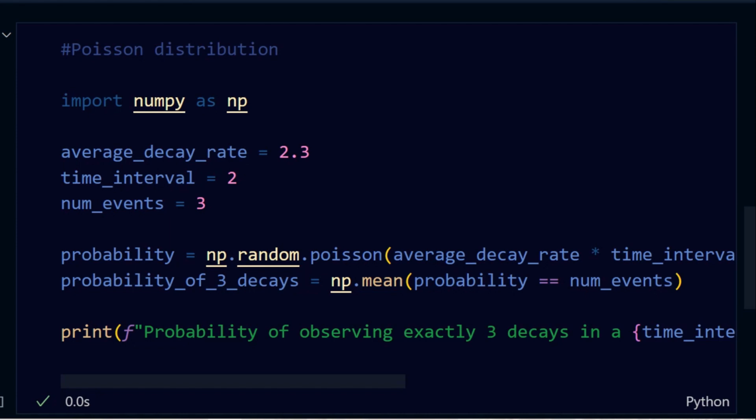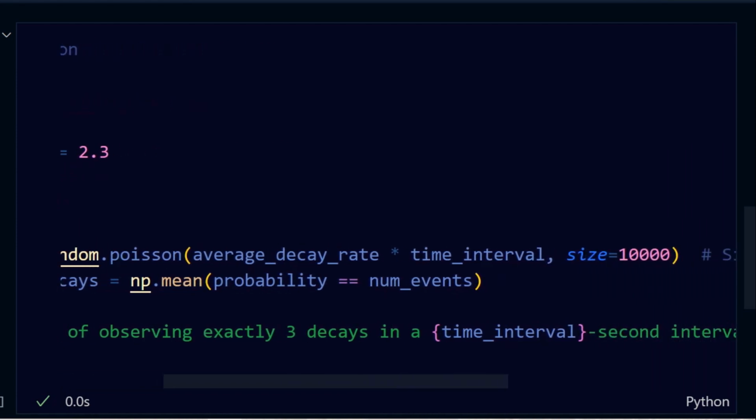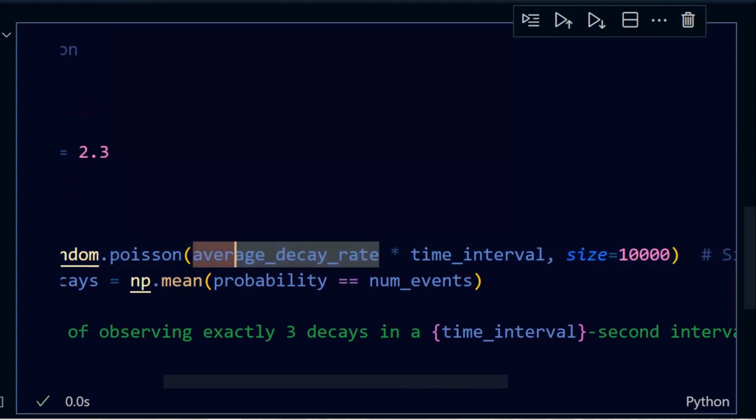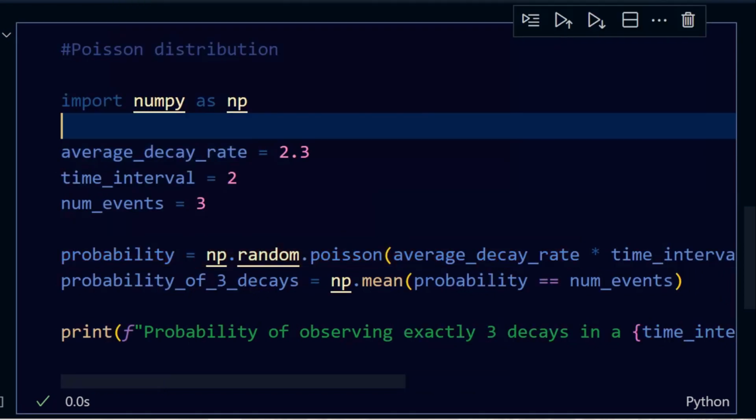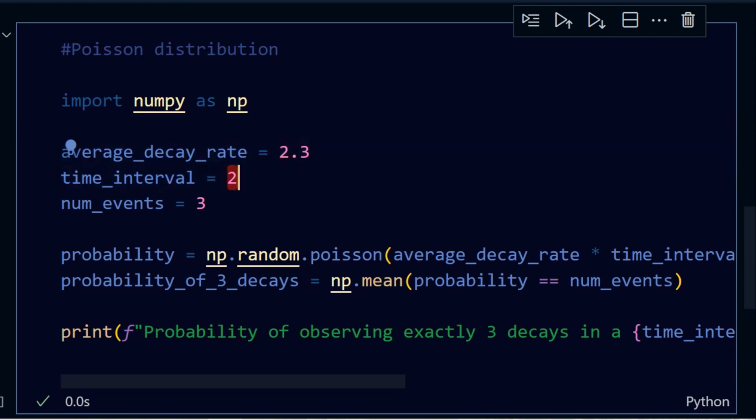Here I am going to import NumPy as np. As I already discussed, we have the average decay rate as 2.3 milligrams per second, and we have the time interval as 2, and the number of events as 3, and we are going to consider np.random.poisson, and we have to mention the average decay multiplied by the time interval. For example, we have to find for 2 seconds, and per second it is going to decay 2.3 milligrams, right? Therefore I'm going to multiply 2.3 by 2.